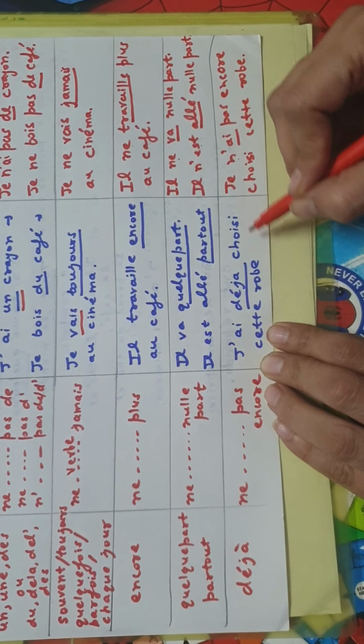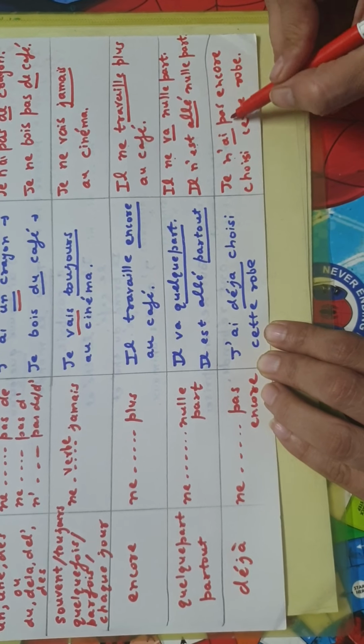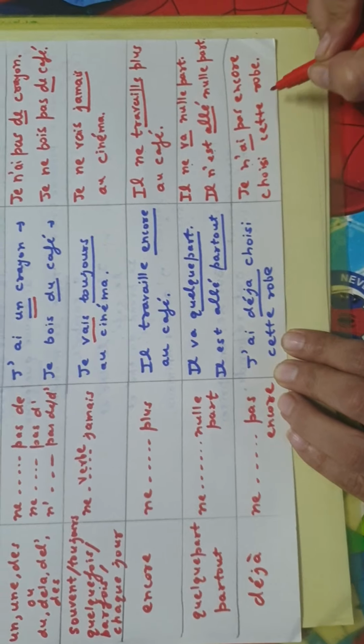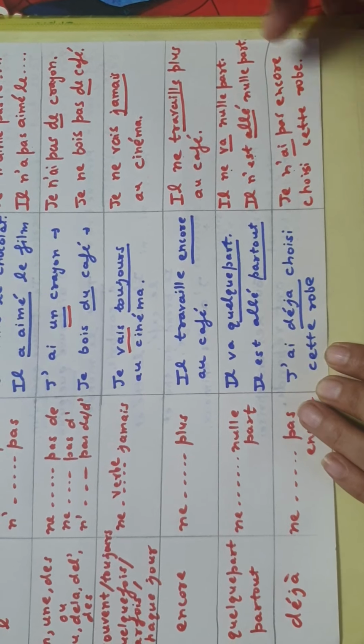Sentence was, I have already chosen this dress. So I have not yet, ne pas encore is not yet. I have not yet chosen this robe or this dress. Now see the next one.